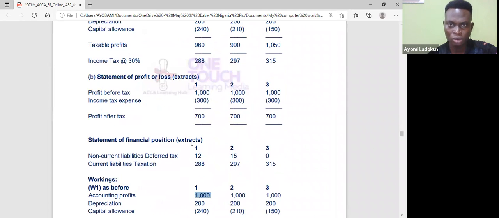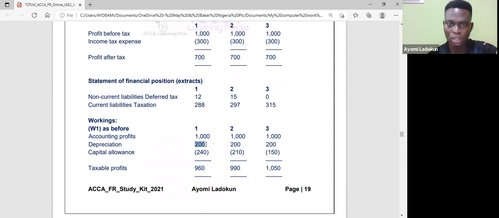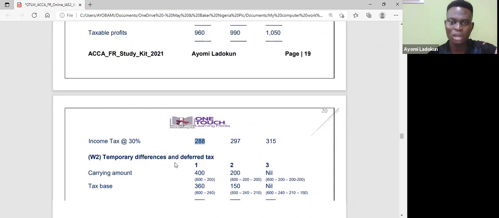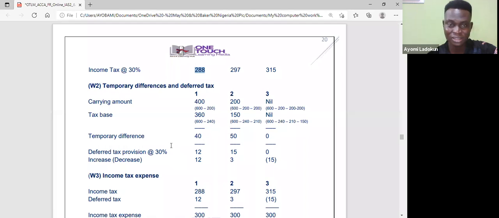Then you bring back your depreciation. You add it back. Then you apply capital allowance so that you can have income tax, just like we did earlier. Is that okay? Now, I will go and look at my temporary difference. That's the difference between the carrying amount of that asset and the tax base. Is that okay? So you agree that in year 1, the carrying amount of this asset is 400.